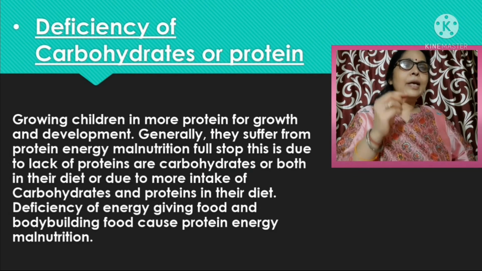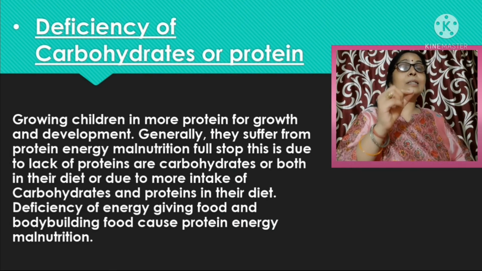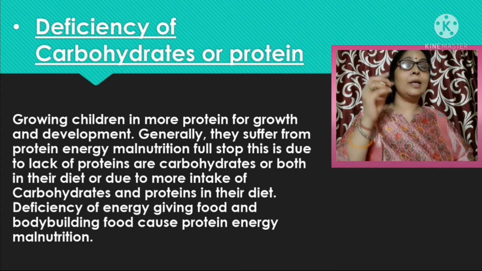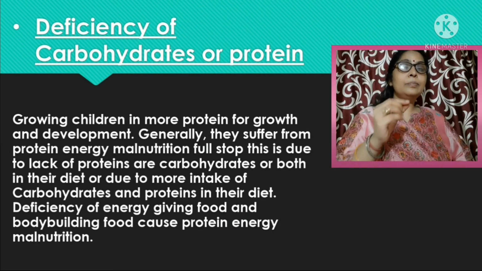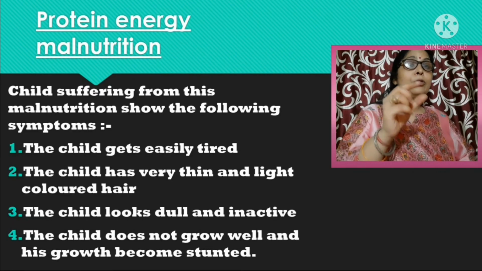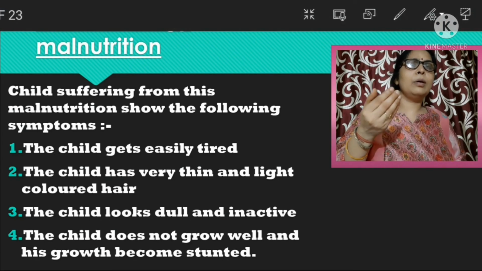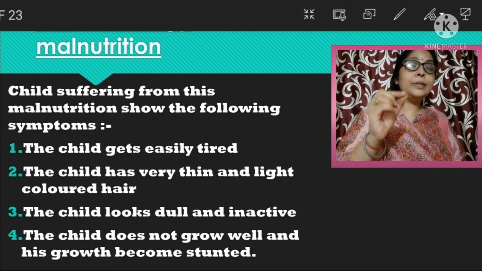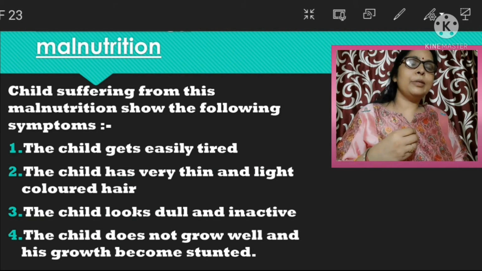Now vitamin B. If a person does not take a proper amount of vitamin B, then he is suffering from beriberi. In beriberi, the nervous system will be damaged. So we should take a proper amount of vitamin B. And we all know that vitamin B we get from the milk, fish and meat. These are the source of vitamin B.